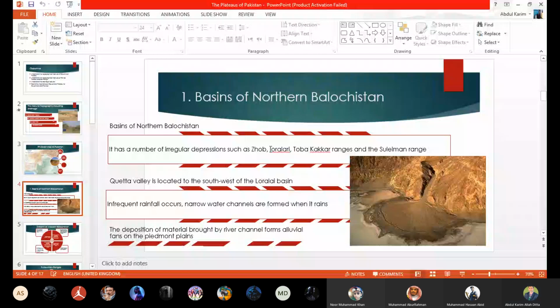On Piedmont plains, fan-shaped areas are formed, meaning they are in the shape of a fan, as you know the shape of a fan. Due to deposition of alluvium in a fan shape, they call these features alluvial fans, formed on the Piedmont plains.